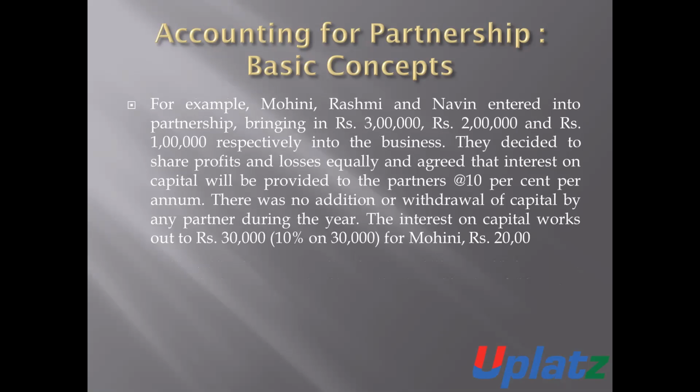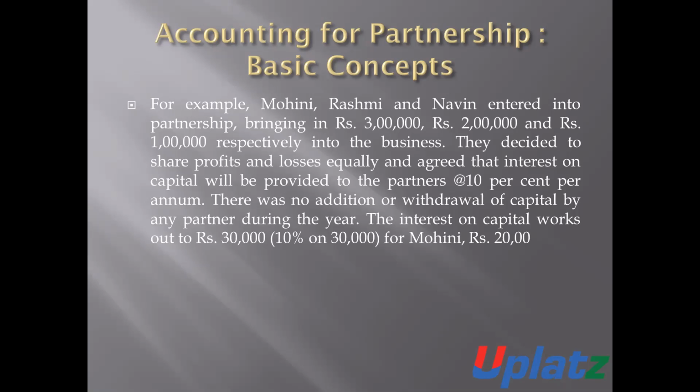Now we will discuss an example of how to calculate the amount of interest on capital. Mohini, Rashmi, and Naveen entered into a partnership, bringing in 3 lakh, 2 lakh, and 1 lakh rupees respectively. Mohini introduced 3 lakh rupees, Rashmi introduced 2 lakh rupees, Naveen introduced 1 lakh rupees.